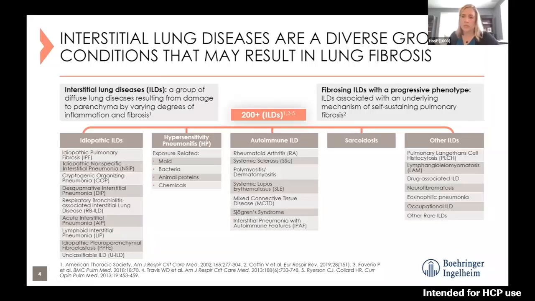Sarcoidosis is a rare disease characterized by the formation of granulomatous lesions. And finally, to the right is a category called other ILDs, which is really just a catch-all of some that don't fit in the other categories. These include some of the more rare ILDs, and also those associated with drug exposures, toxic drug exposures, or occupational interstitial lung diseases.